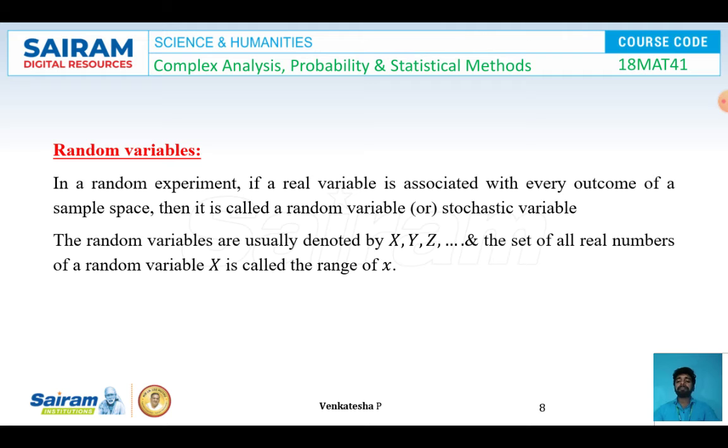Random variable. In a random experiment, if a real variable is associated with every outcome of a sample space, then it is called a random variable or stochastic variable. The random variables are usually denoted by the notation capital X, capital Y, capital Z and so on, and the set of all real numbers of a random variable X is called the range of X. So grouping all the values of the random variable in a single set will be called the range of X.